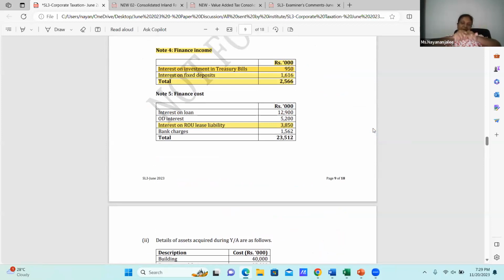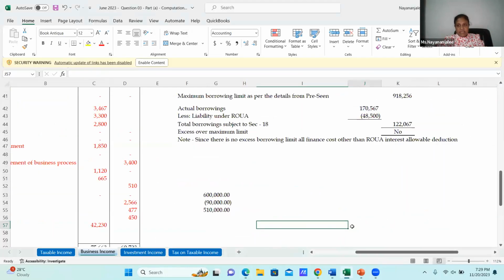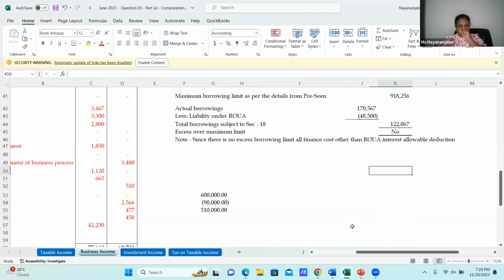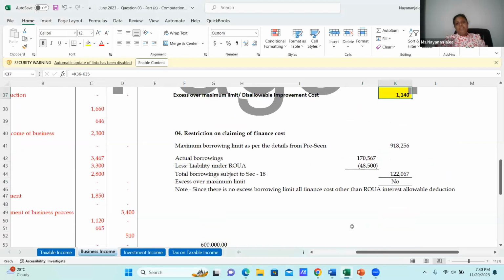From those three, we need to remove this amount and take the actual borrowing subject to the finance cost of interest on loans and the OD interest. Let me take the restriction on claiming of finance cost.